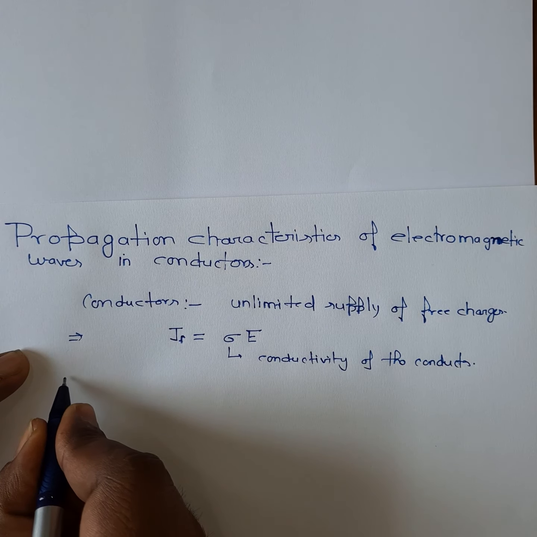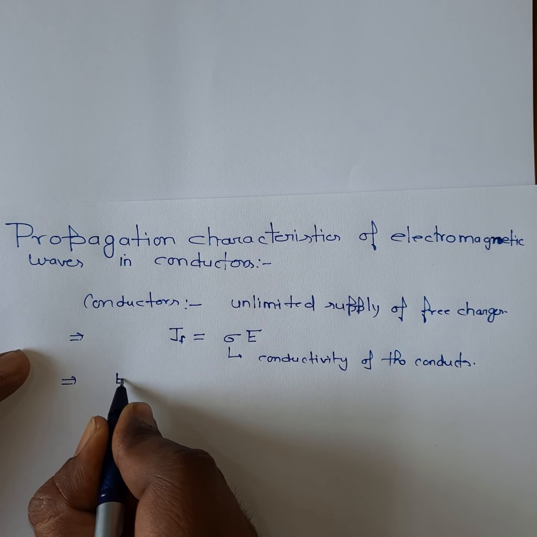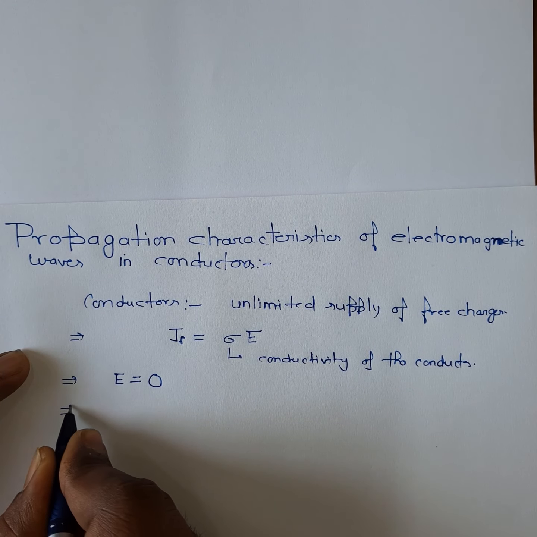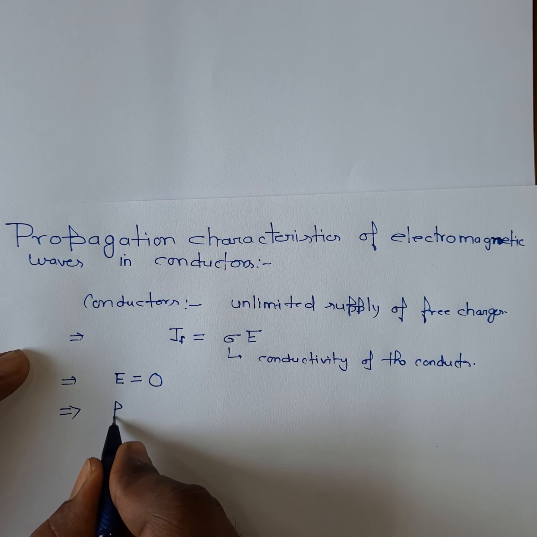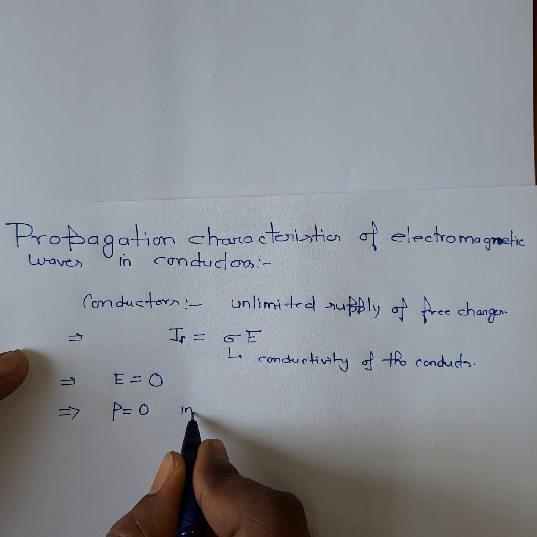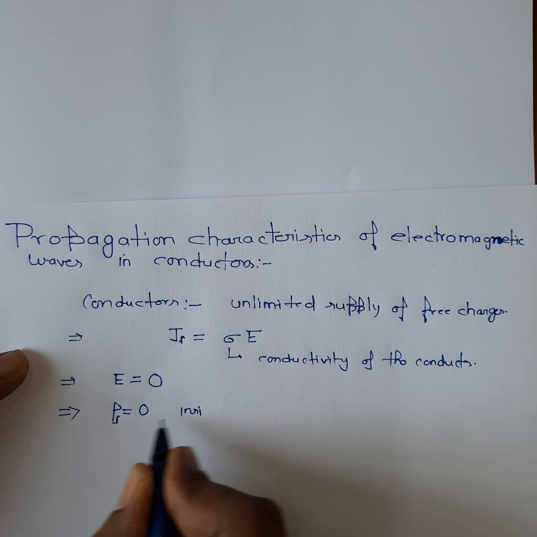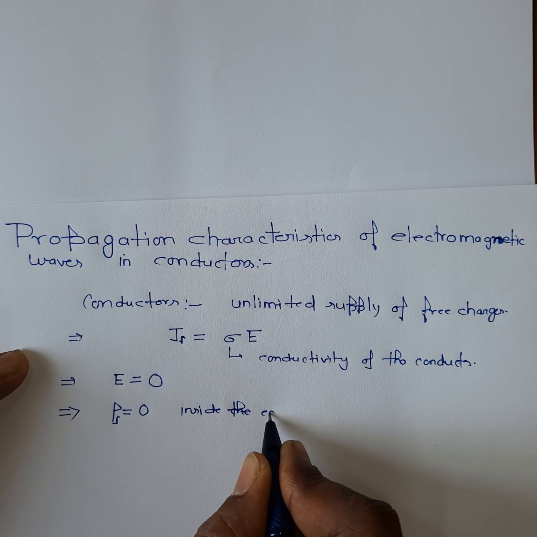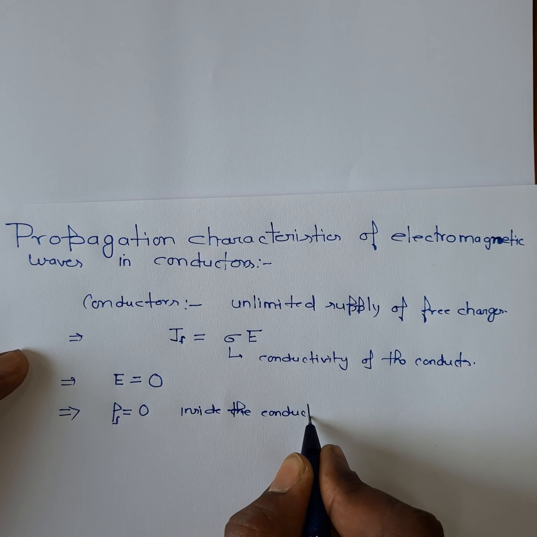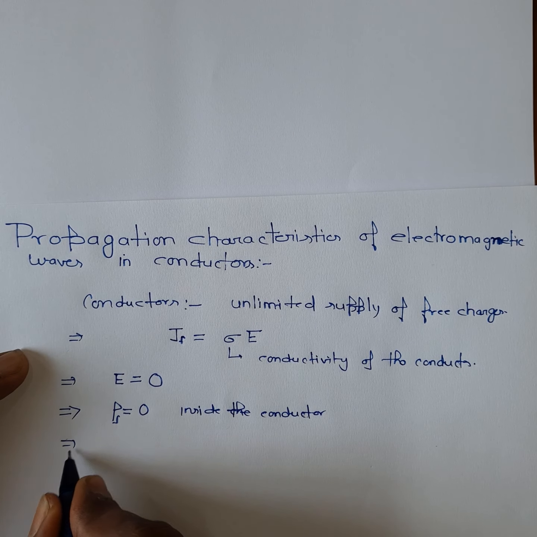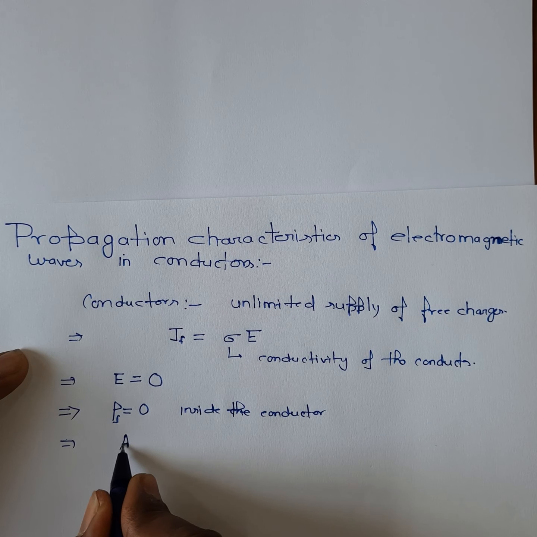Other properties of the conductors are: the electric field E inside the conductor is equal to 0, and the charge density is found to be 0 inside the conductor. That is, rho_f is equal to 0 inside the conductor, and any net charge resides on the surface.